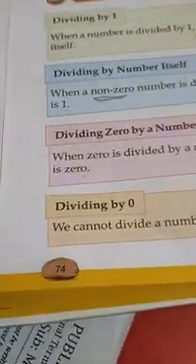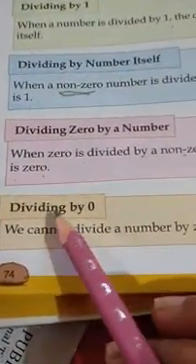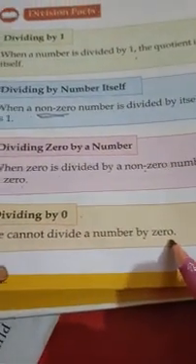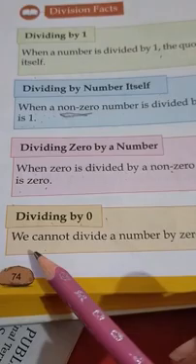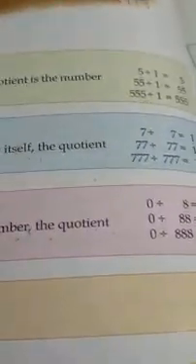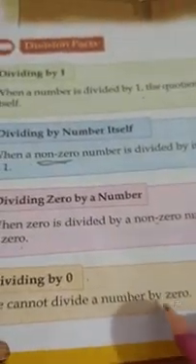Yes, now what is the next division fact? That is dividing by 0. We cannot divide a number by 0. This is the rule of the maths, that we cannot divide a number by 0. See, it's not possible to divide a number by 0.